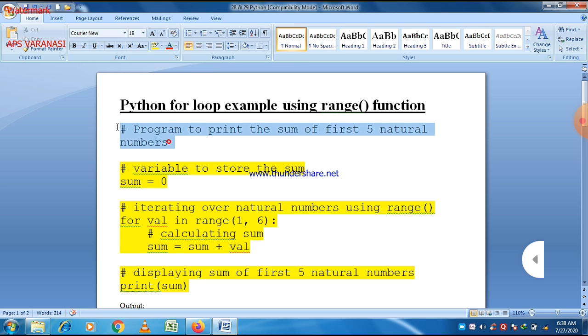So the answer will be 15 in that case. And if you want to find the sum of up to 100 natural numbers, then you have to define here 1 comma 101, because the last value is not included. So that is all about this program, and this is a very simple program. One thing should be remembered, that the loop will go on until the condition becomes false.